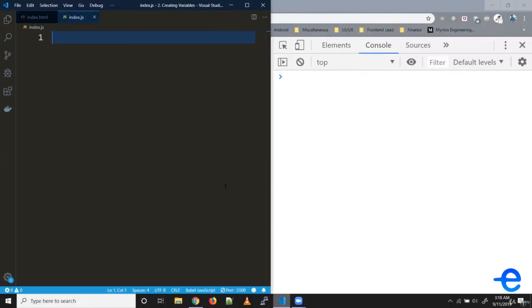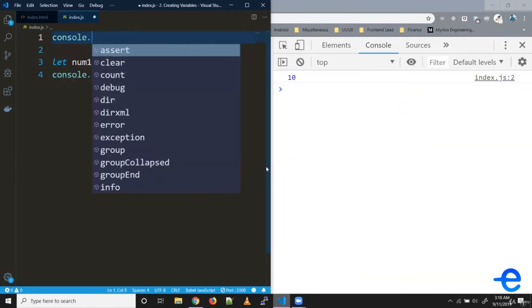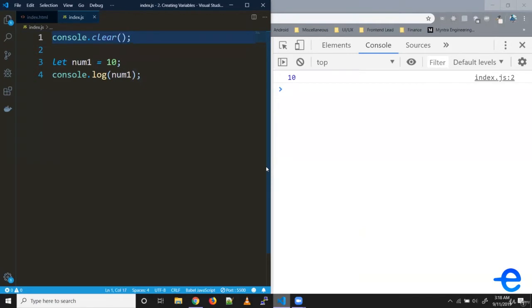Let's give them a try. So let's try creating a variable. Say let num1 is equal to 10. Let's try printing it. So console.log and num1. As you can see, 10 is printed on the screen. So you can use let and const to create variables which can hold any data type provided by JavaScript.